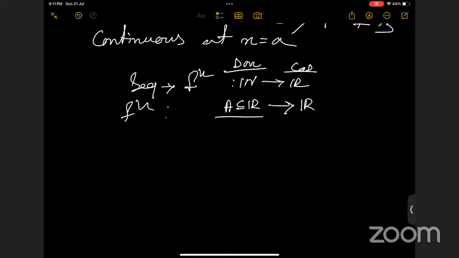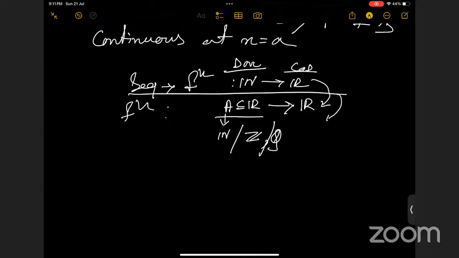So you can observe that this is a general case of the sequence, right? This A can be natural numbers, integers, rational numbers, any type of number. So the sequence case is a particular case of this functional case, right?